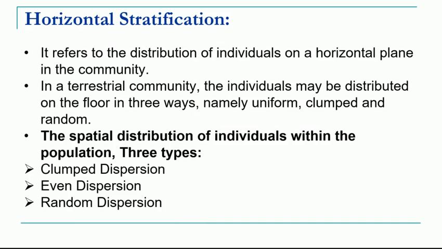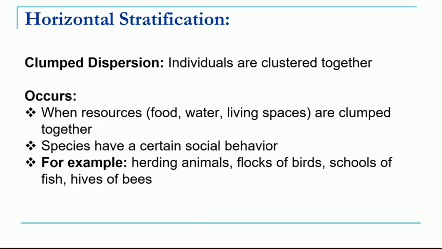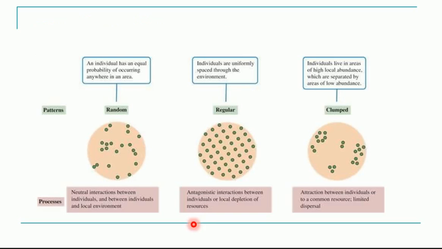Then we have understood horizontal stratification is of three types: clumped, even and random. Clumped means all the organisms are seen in groups. In regular, they are equidistant or away from each other. And in random, there is no such pattern. There are some individuals in one group, and some individuals living singly.